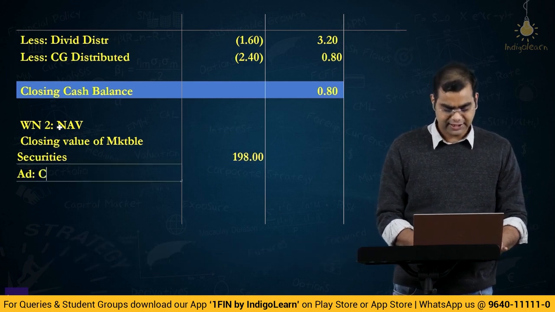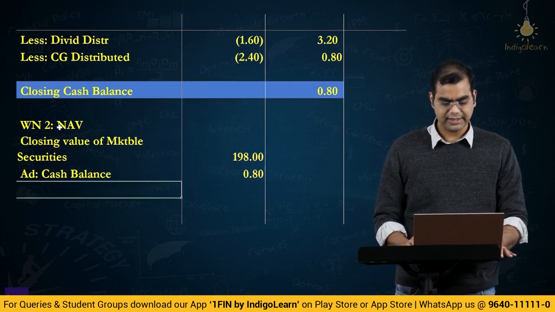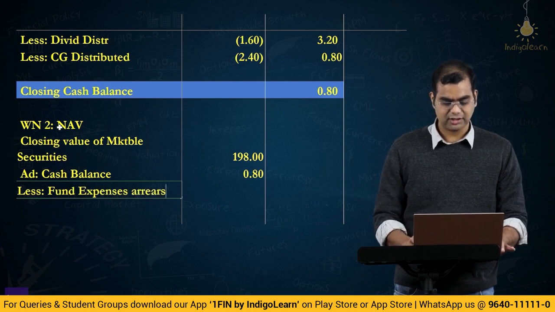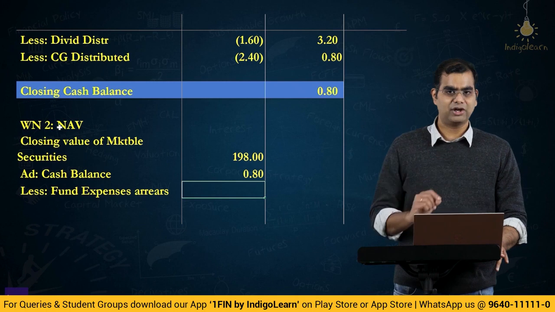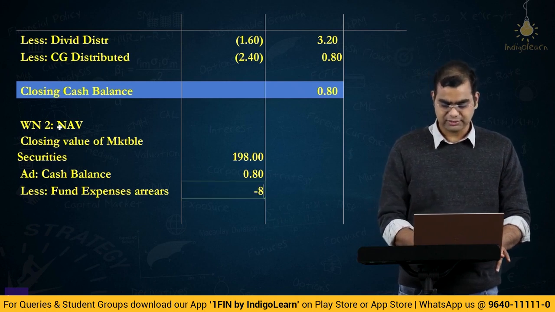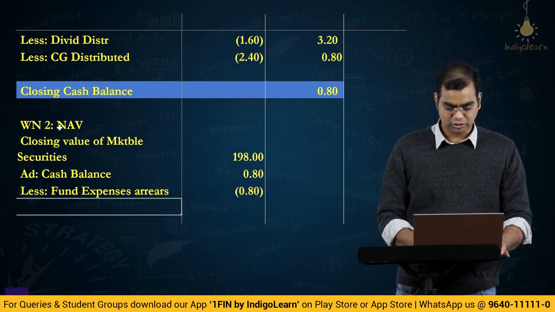Add cash balance. How much? It is 0.8, right? Less fund expenses payable, expenses arrears. How much? We had 10% of 8 lakhs which was unpaid. So that is 80,000, right? Minus 0.8.